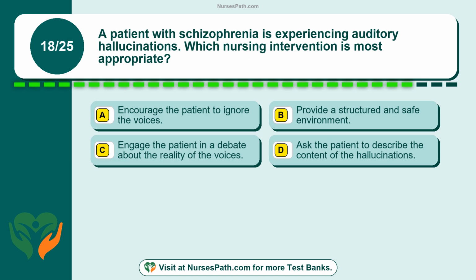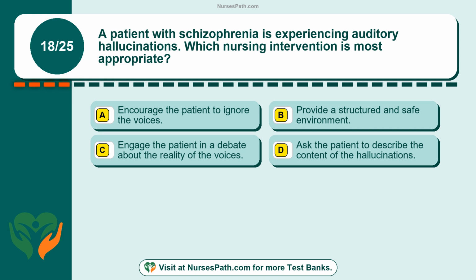Question 18. A patient with schizophrenia is experiencing auditory hallucinations. Which nursing intervention is most appropriate? Option A. Encourage the patient to ignore the voices. Option B. Provide a structured and safe environment. Option C. Engage the patient in a debate about the reality of the voices. Option D.